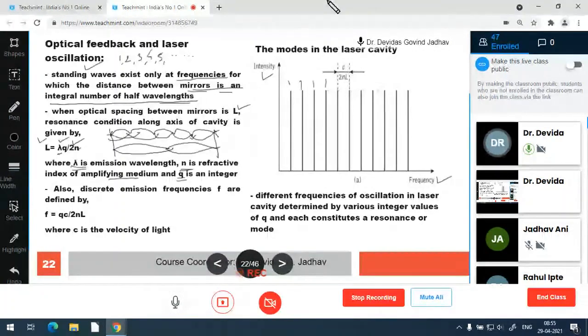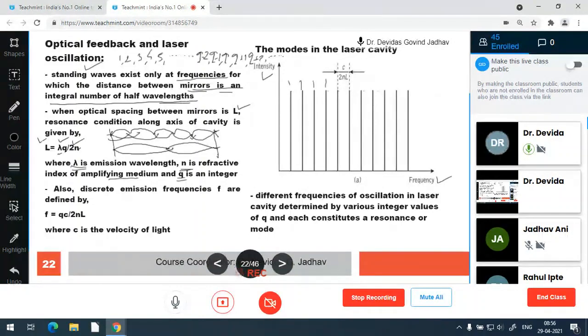Suppose q minus 2, q minus 1, q, q plus 1, q plus 2. Any numbers which are integers, not in fraction form. So q is an integer.